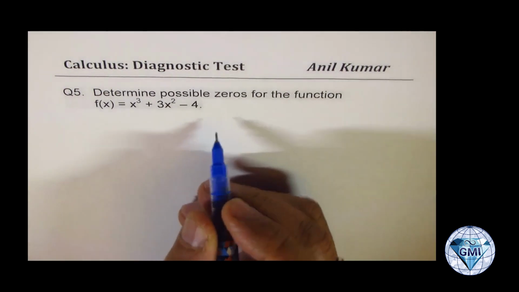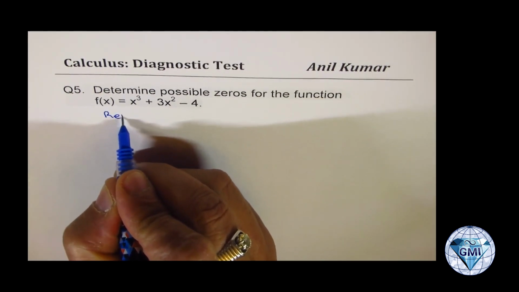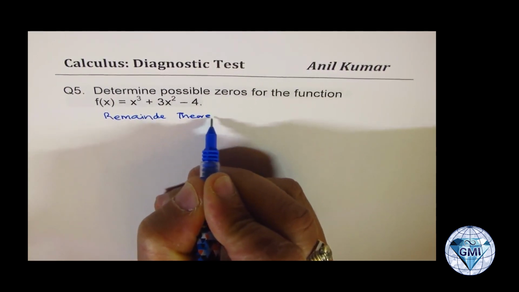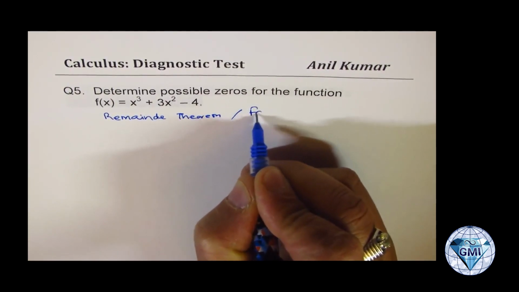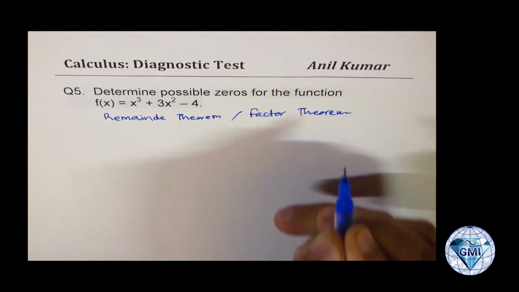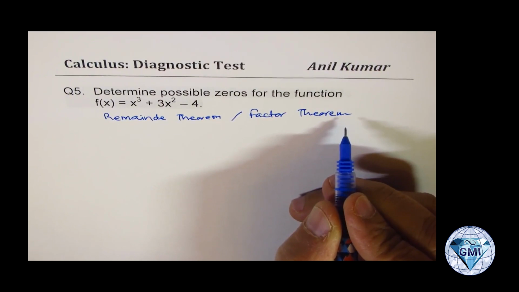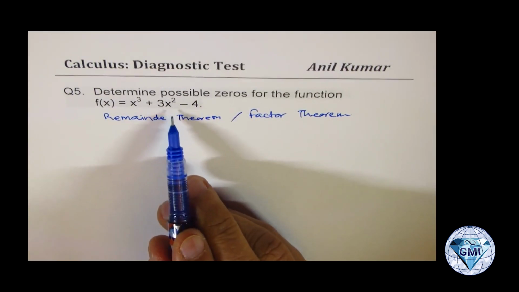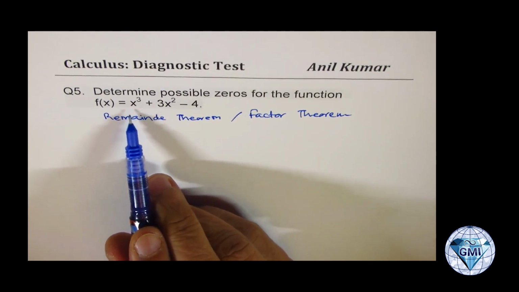Now, let me remind you of the remainder theorem, if you know that. Or even the factor theorem, both are related. Well, you must have learned in polynomials, correct? So when you're looking for zeros of a polynomial, I've taken a very simple example, just x cubed.